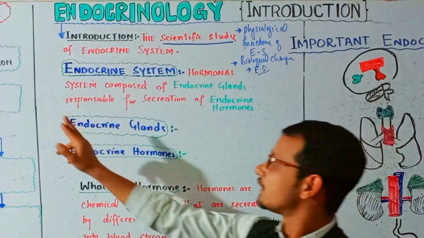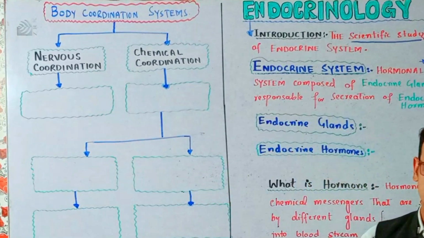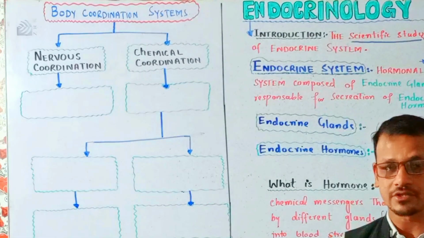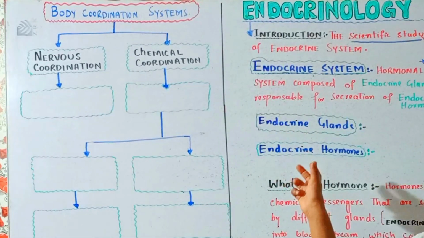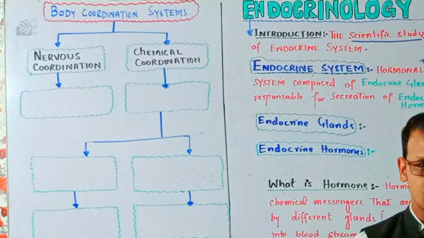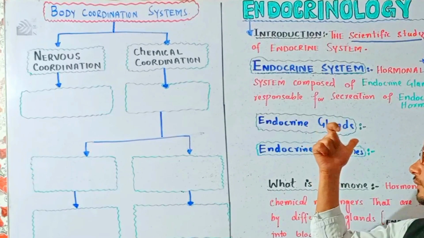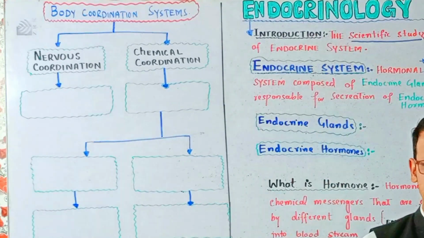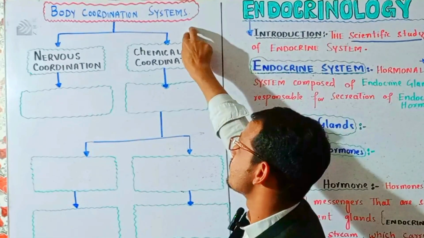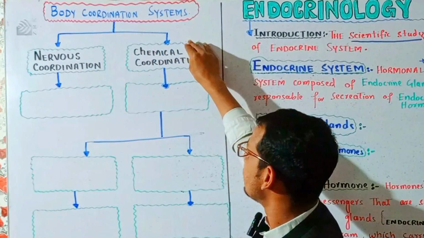First of all, we will discuss what the coordination systems of the body are, because the endocrine system is one of the important coordination systems in the body. The coordination systems control the other body systems. For example, the nervous system and the endocrine system work together, in coordination, and control all the activities and functions of the body. So our body has two coordination systems, right? One is the nervous coordination and the second is chemical coordination.